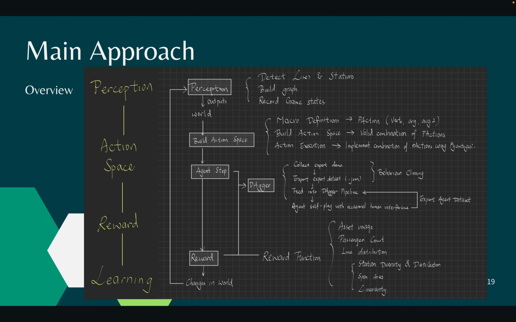This is our main approach, our RL agent, which consists of first perception, how the agent understands the world, then action space, based on the information the agent got, how it will take actions, then the reward, which reflects the actions that the agent took, and finally the learning step.